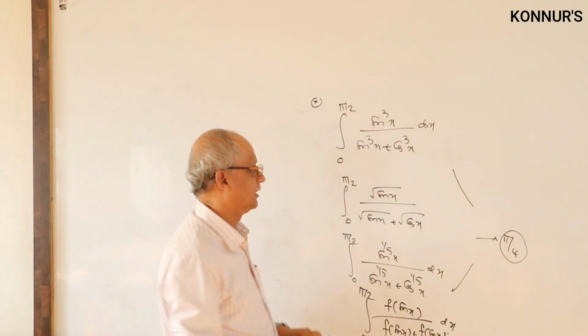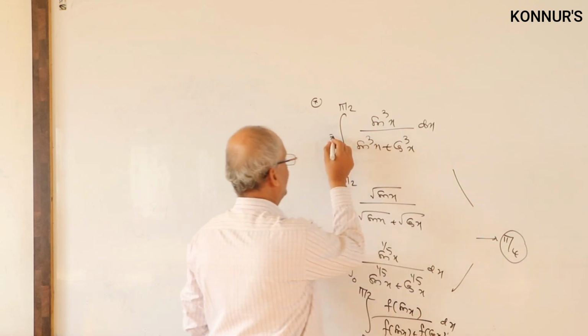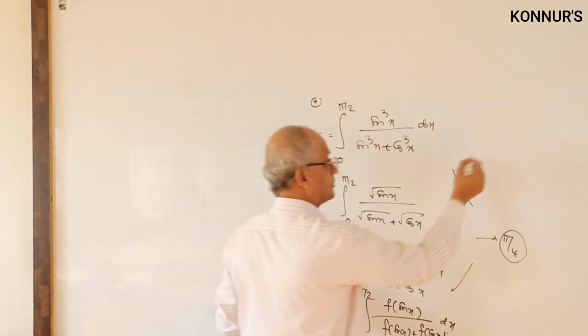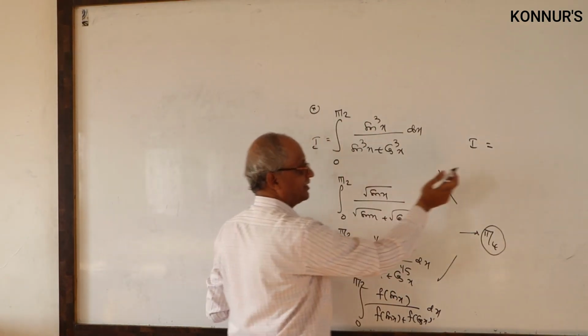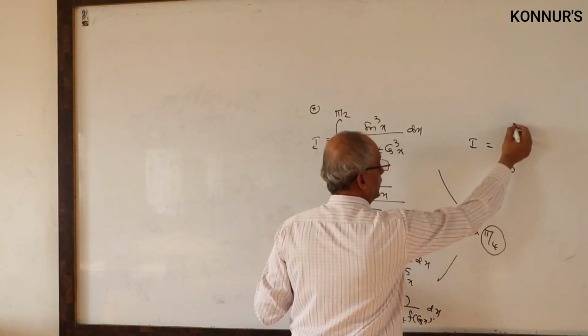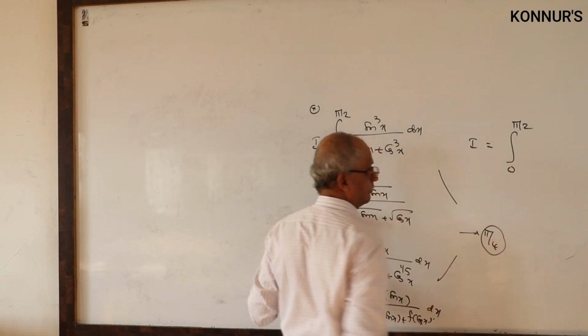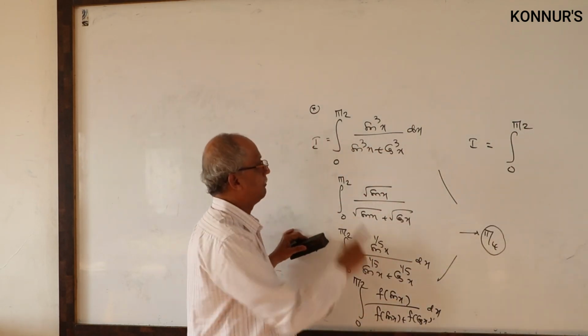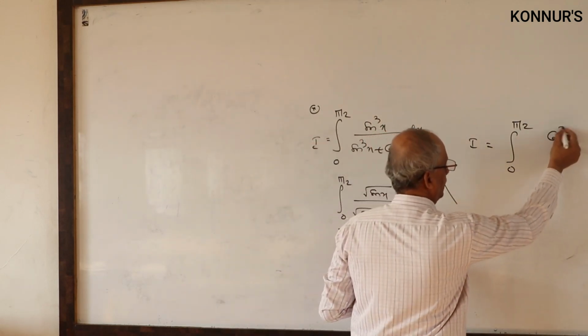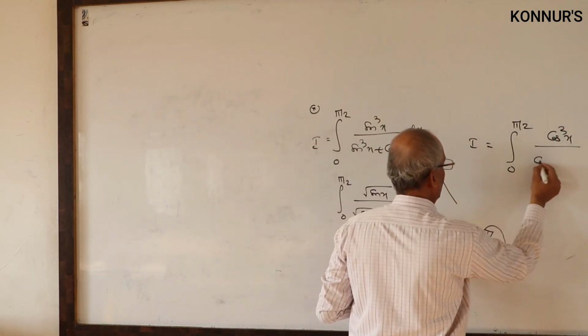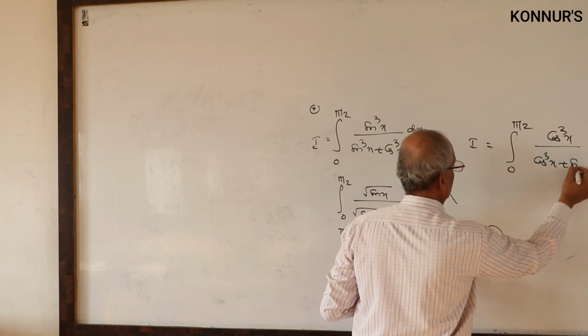One step only to understand, I will show you. Call this I. I is also equal to, by one property I told you, integral 0 to a of f of x is the same as 0 to a of f of a minus x, upper limit minus x. Here the upper limit is 90, and sin of 90 minus theta is cos theta. So you get cos cube by cos cube x plus sin cube x.